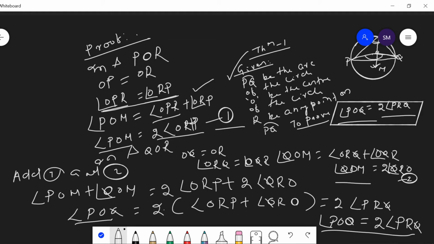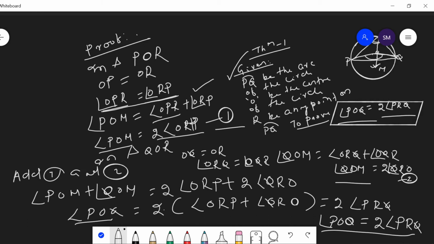Then adding equations 1 and 2, we get that POM plus QOM is equal to twice of ORP plus twice of QRO. Then taking 2 common, we get POQ is equal to twice of ORP plus QRO. Then here ORP plus QRO is equal to PRQ. Then here we get that POQ is twice of PRQ.